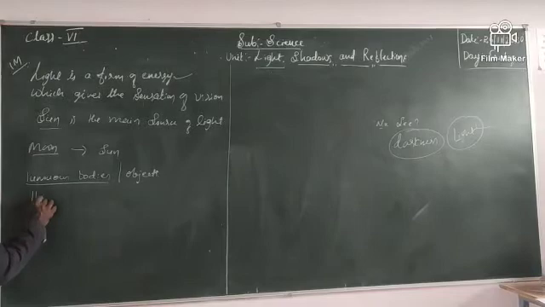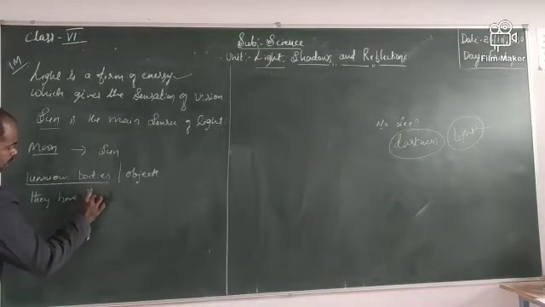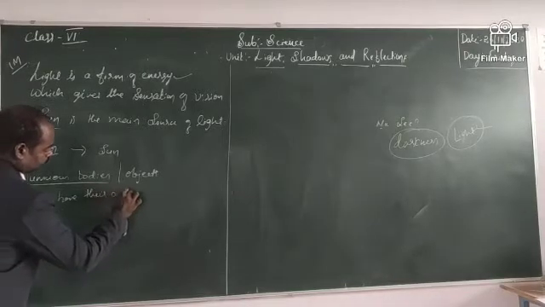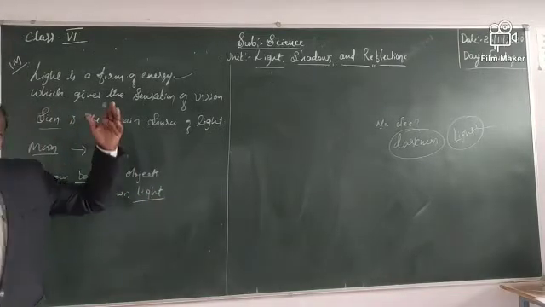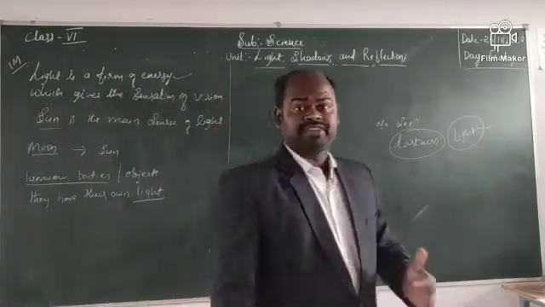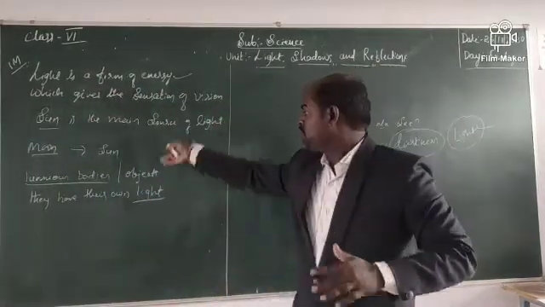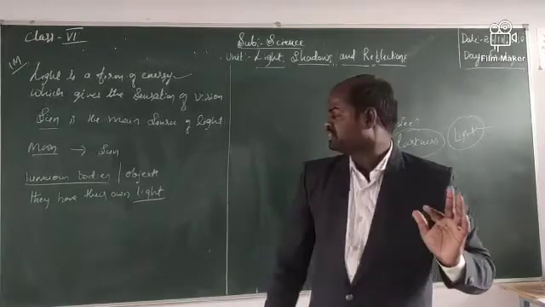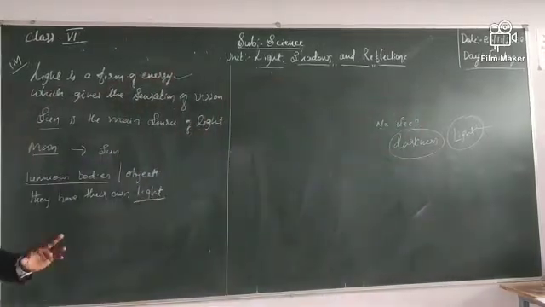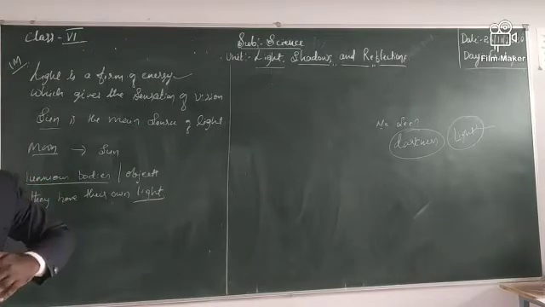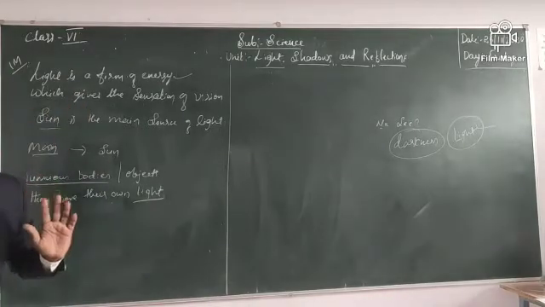The objects which have their own light are called luminous objects. Luminous means shiny, brighter. It gives its own light.